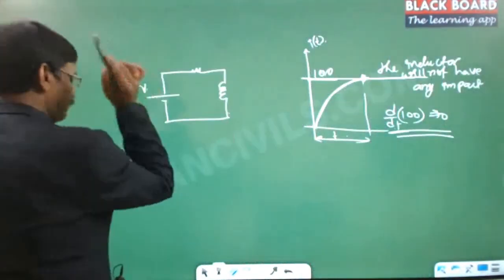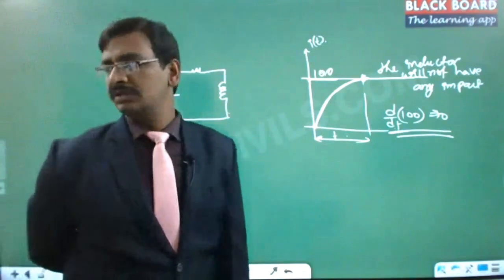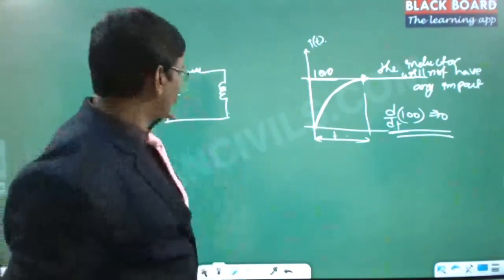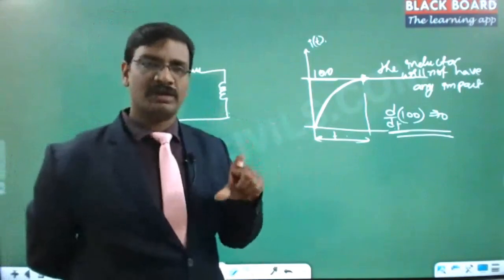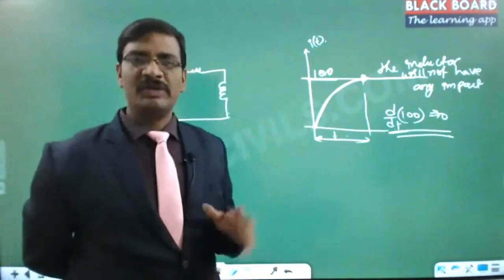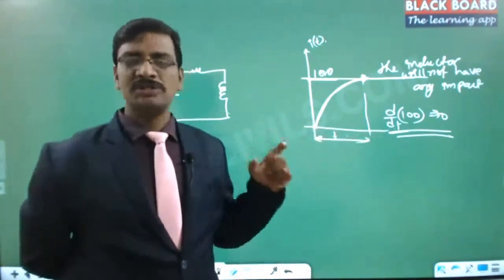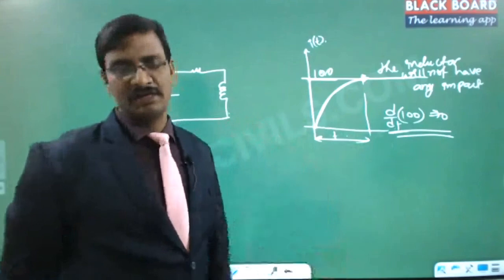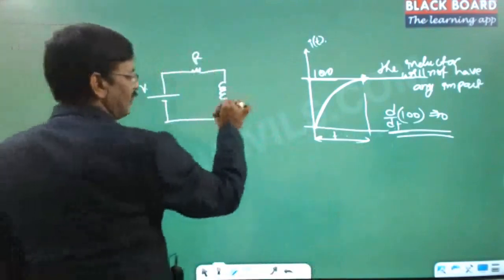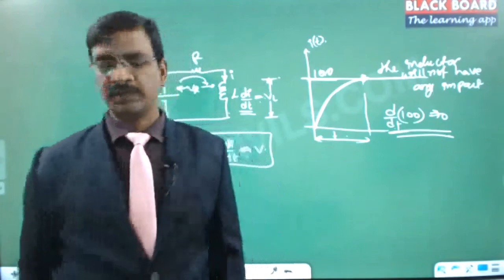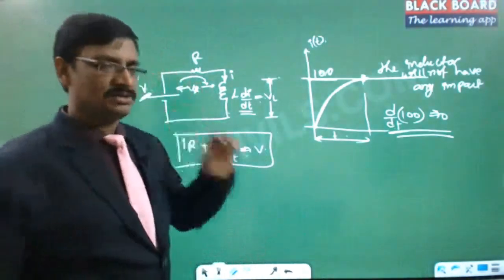Suppose there is a DC source, which means a constant voltage, right? The constant voltage is already present. Let us say it is 100 volts, and 100 was already acquired across it. It is not rising from 0. When the battery was charged, at that time it was rising. But now a 100 volt battery was taken and straight away connected here. And there is a resistance of R here. And there is... right? Okay, fine. So what I'm saying is, see this, we have taken an RL circuit.